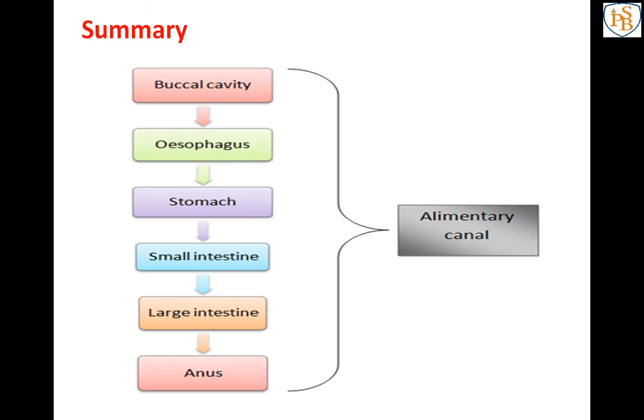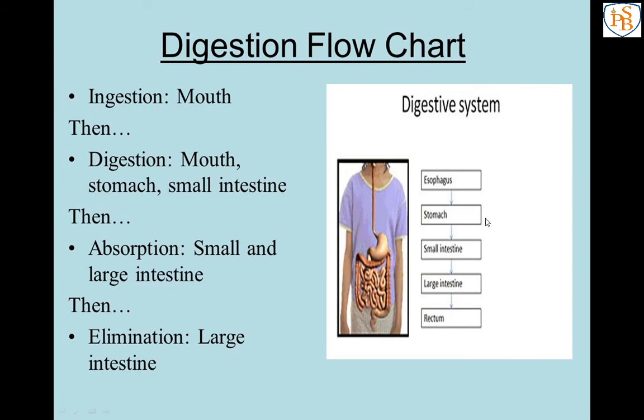Now our session is finished here, so we will learn the summary. See the alimentary canal: buccal cavity, esophagus, stomach, small intestine, large intestine and anus, which all work together, is known as the alimentary canal, and that alimentary canal and glands are known as the digestive system. So this is the flow chart of the digestive system.